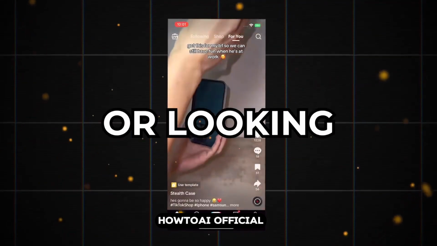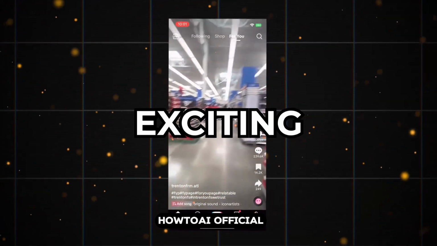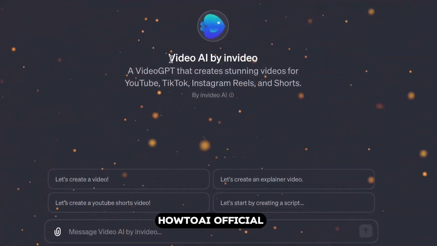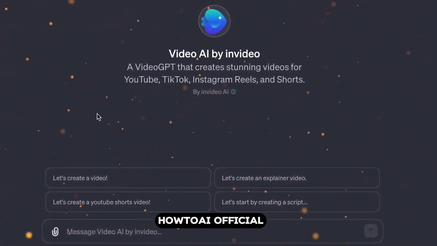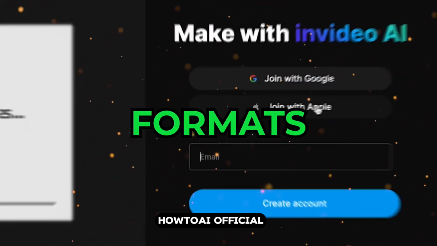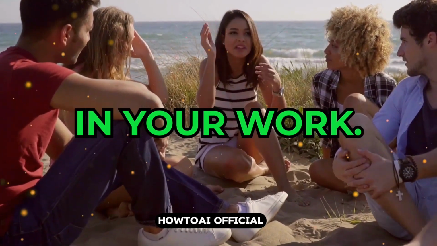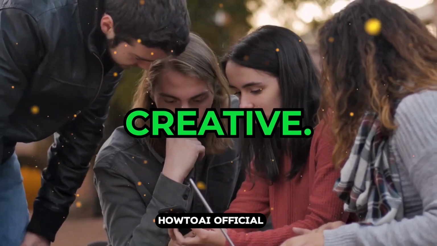Getting started with TikTok and going viral. If you're new to TikTok or looking to enhance your presence on the platform, getting started is both exciting and rewarding. You may use ChatGPT and InVideo to make engaging and profitable videos by following the instructions provided in this video. Always remember to experiment with different video formats, interact with the TikTok community, and maintain consistency in your work. You can achieve success on TikTok if you are dedicated and creative.